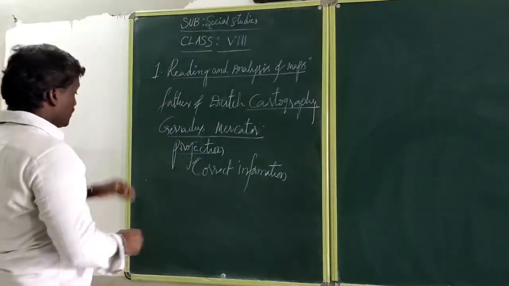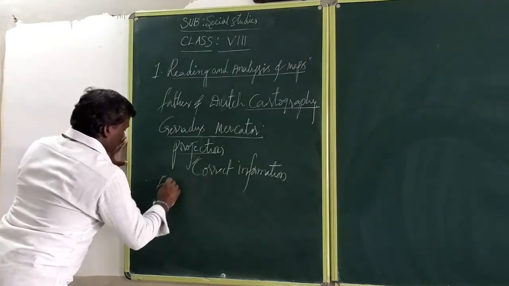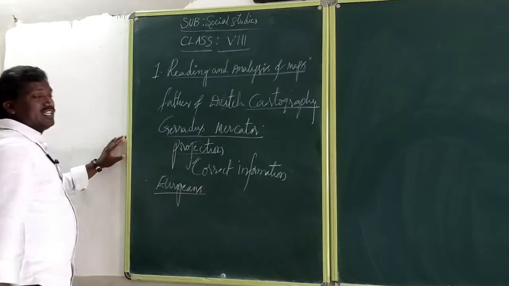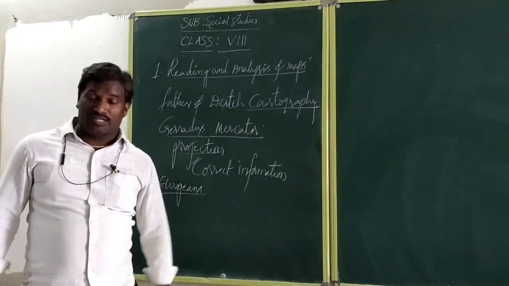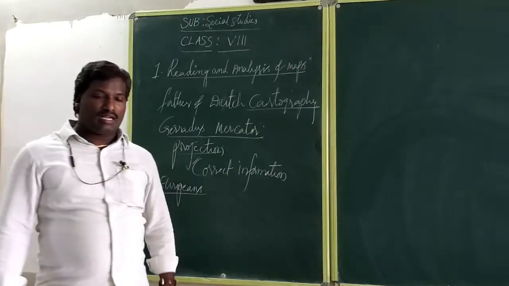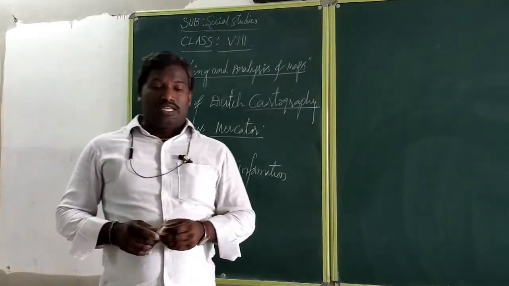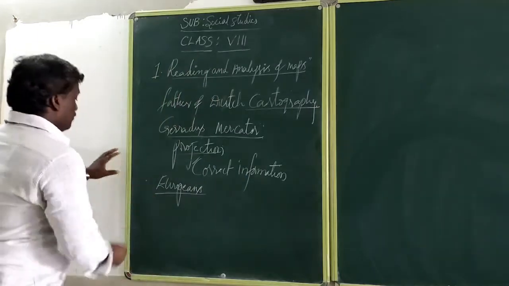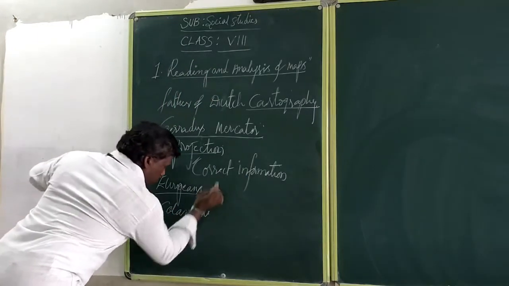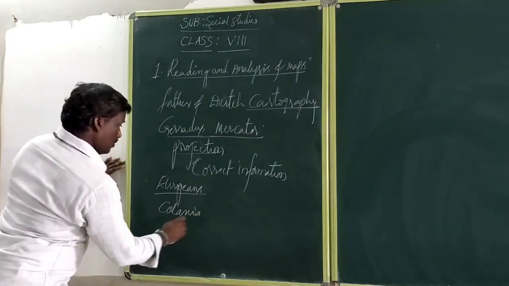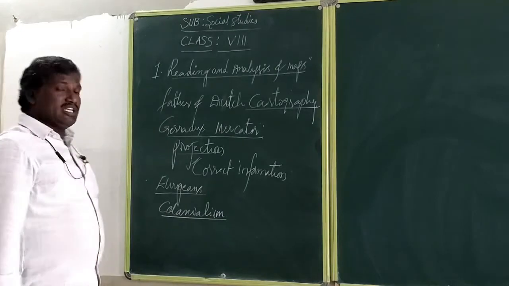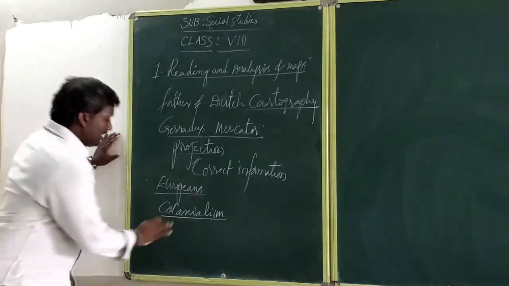Europeans mainly concentrated on this. Europeans followed different types of maps for the different continents. Mainly Europeans established their colonies. They introduced colonialism. Yes, they established colonialism.